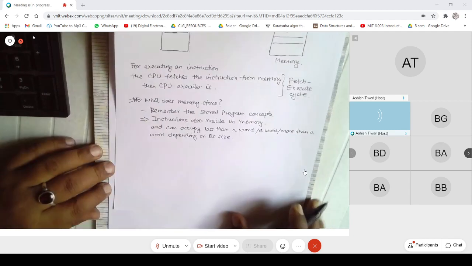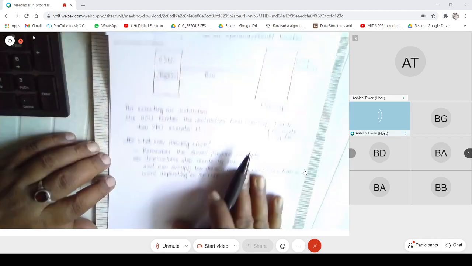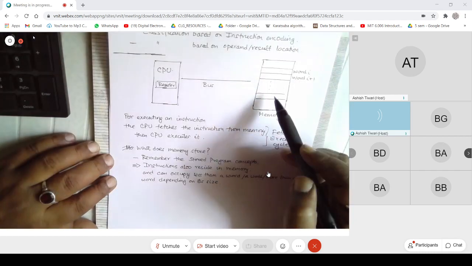Instructions finally lie in memory, and an instruction could be occupying half a word, a full word, or 2 words, or 3 words, depending on the size of the instruction.